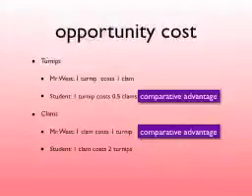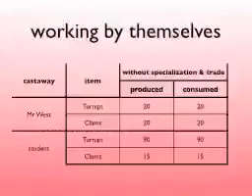Since one has a comparative advantage in turnips and one has a comparative advantage in clams, they could both benefit by trading. If they work by themselves and they do not specialize and they do not trade, Mr. West might collect 20 turnips and 20 clams, and he would eat those 20 turnips and 20 clams. And the student might collect 90 turnips and 15 clams, and he would eat those 90 turnips and 15 clams.